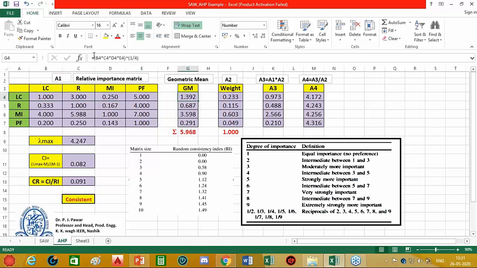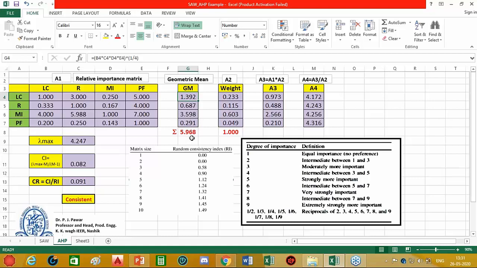You can see here in the formula bar, this is the product of all these values raised to 1/4, where 4 is the size of the matrix. So if you have 10 attributes, then it will be 1/10, and so on. Thus we can find the geometric mean for every attribute, and then we have to normalize these values to find the weights.